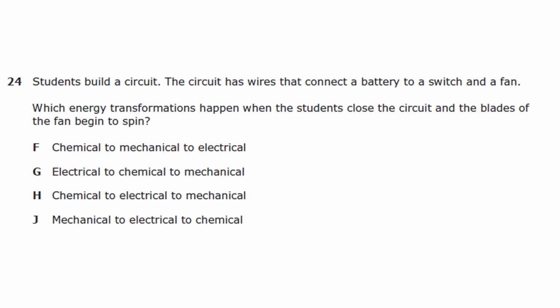So a student builds a circuit. The circuit has wires that connect a battery, a switch, and a fan. Which energy transformations happen when the student closes the circuit and the blades of the fan begin to spin? So basically, we need to identify what's going on at each one of these steps and figure out which answer has the correct energy transformation.